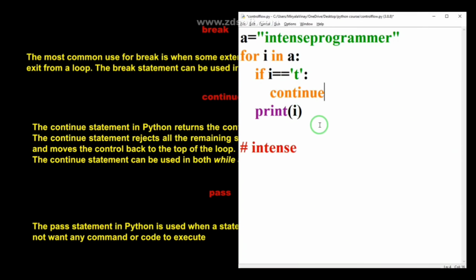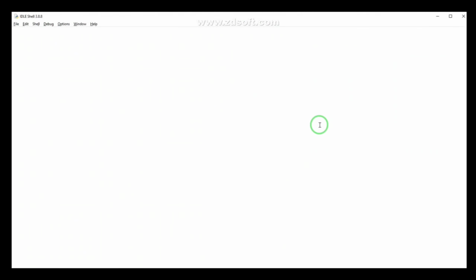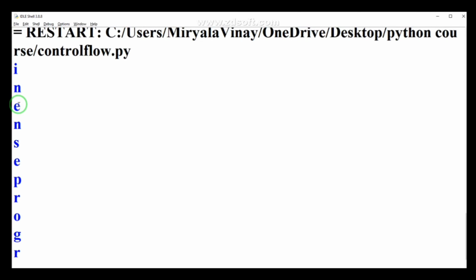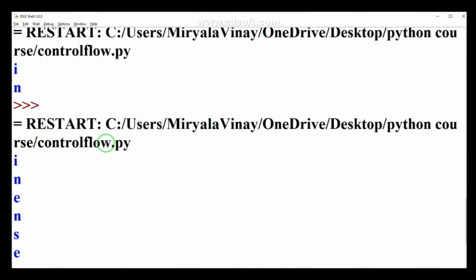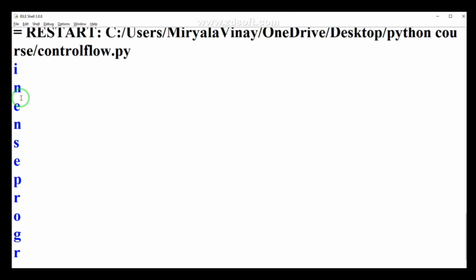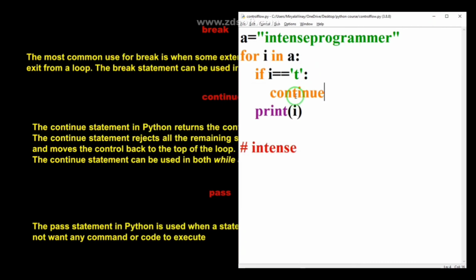So what happens, you can see the output is "in", e and c. It is ignoring t, guys. It is not printing t. Let me explain. For i in a means it will take each and every value in a, and then evaluate this statement. Whether i is equal to t is false, that is why it will print i, and after that our value will be n.